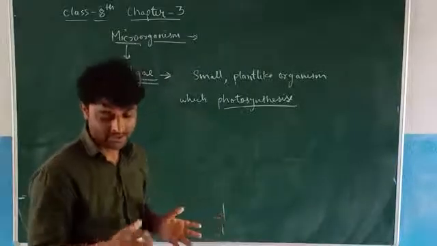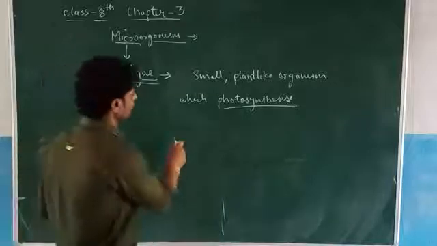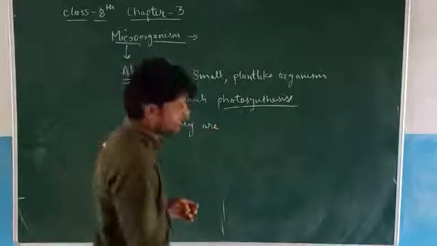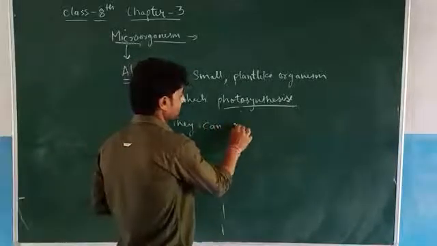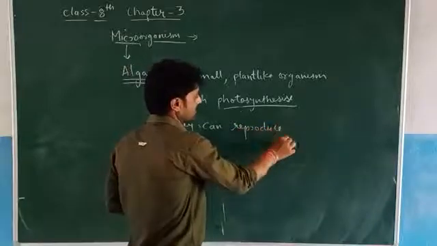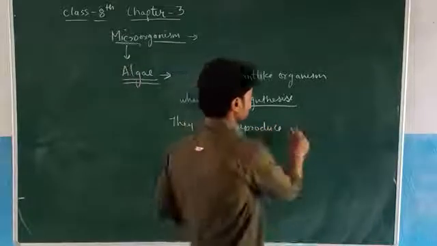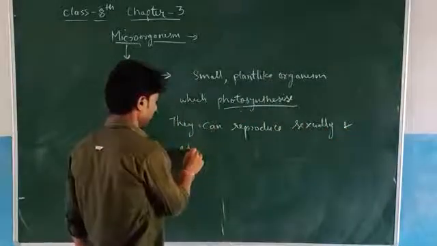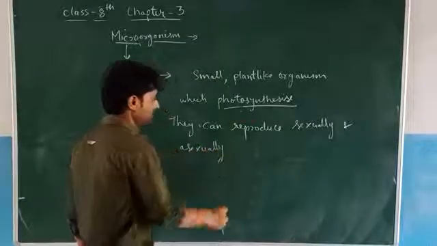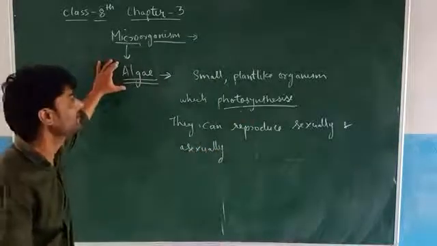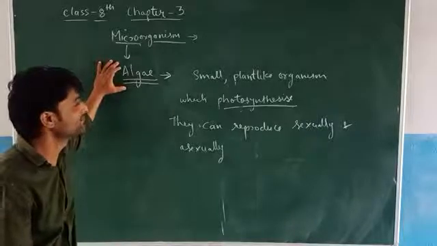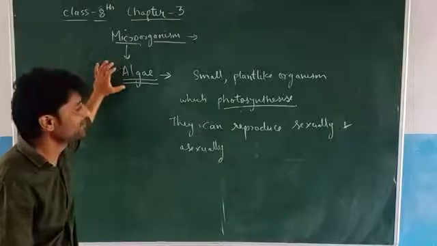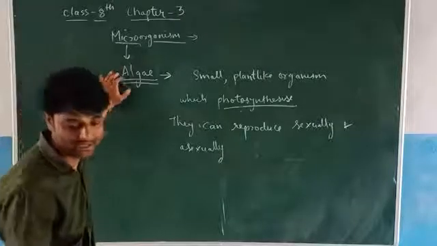And they can reproduce sexually and asexually. So what are algae? Algae are small plant-like organisms which are able to perform photosynthesis. They can reproduce sexually and asexually.